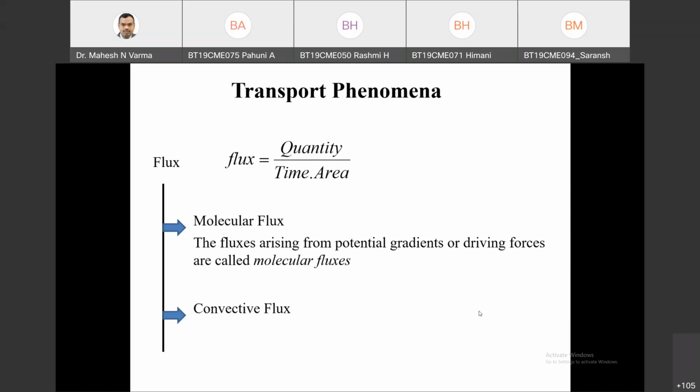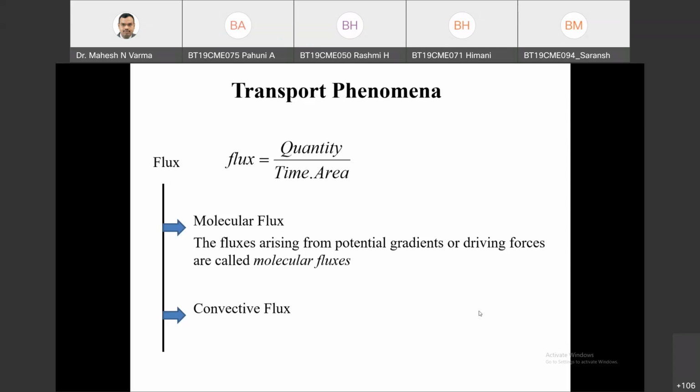But there is slight ambiguity here. I am saying absence of bulk motion of the molecules is characteristic of molecular flux, but in mass transfer there will always be motion of the molecules. Mass transfer itself is a motion of the molecules.